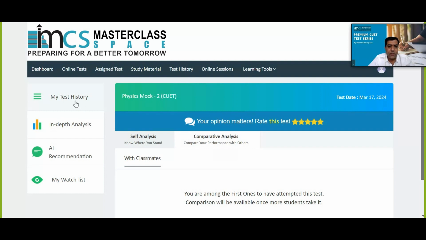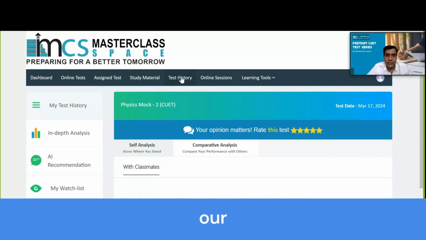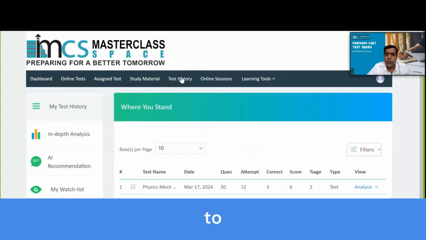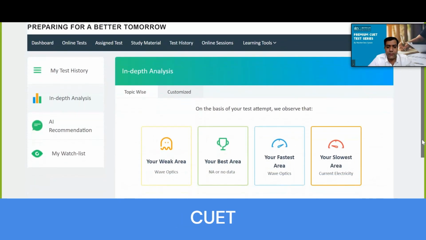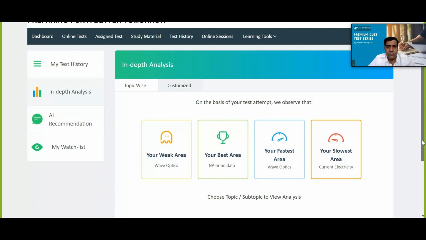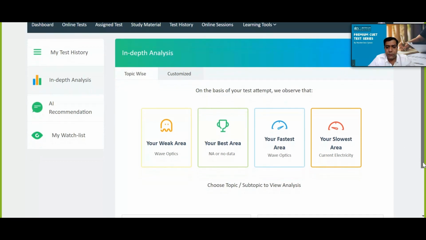Now you can see the analysis of all the tests in the test history. In the test history, you can see in the future also, if you want to see the analysis of previous tests, you can check it out here. Now in the in-depth analysis, you can see topic wise what is coming. It shows your weak area, your best area, your fastest area, your slowest area, like this it shows.